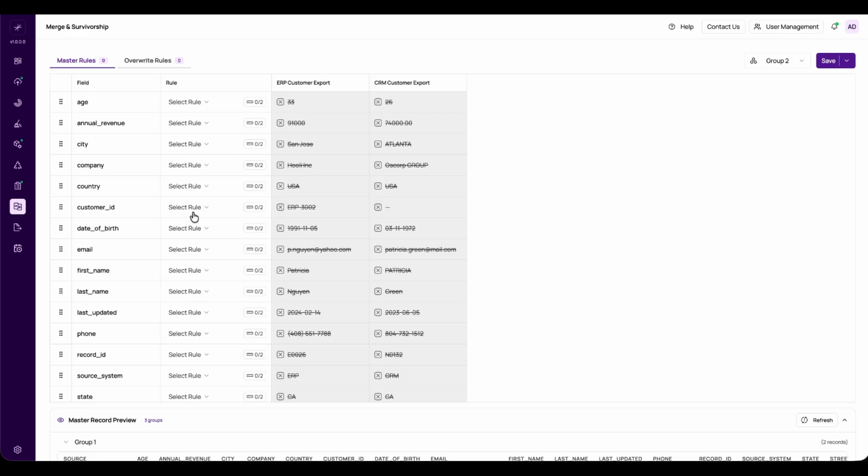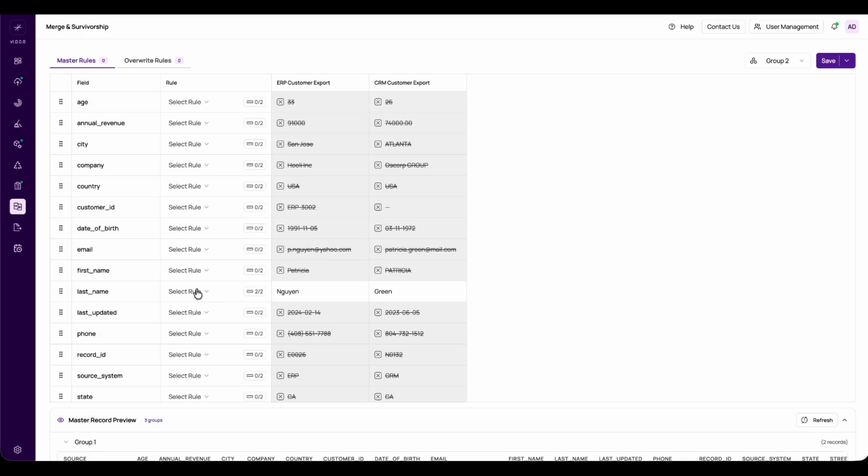We have 4 operations: longest, shortest, maximum, and minimum. Longest keeps the fullest text value, shortest the most compact, and max and min take the highest or lowest number. Let me set the rules for a few fields.